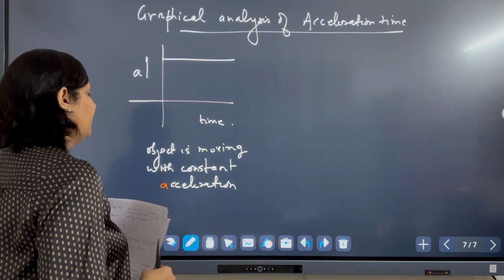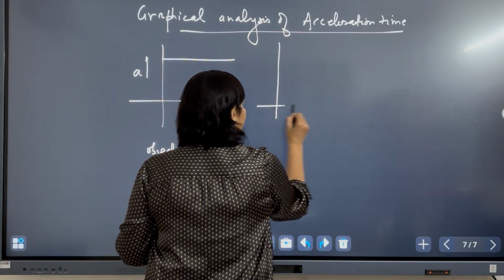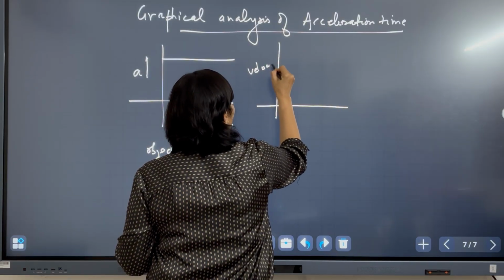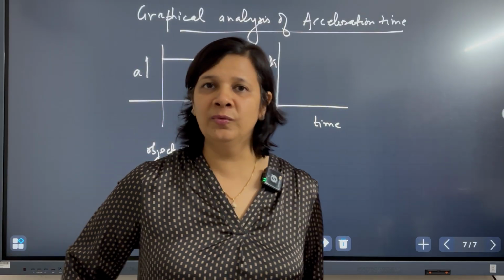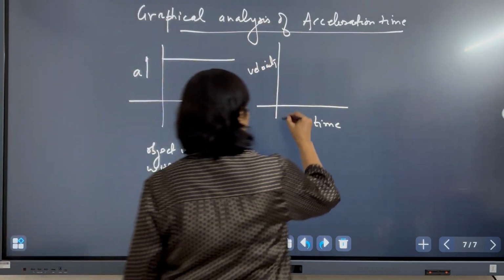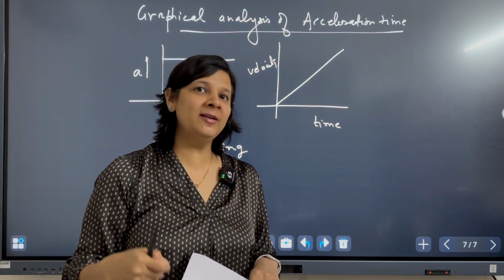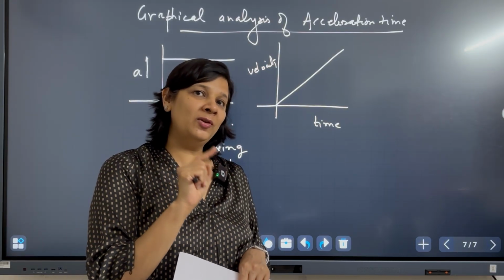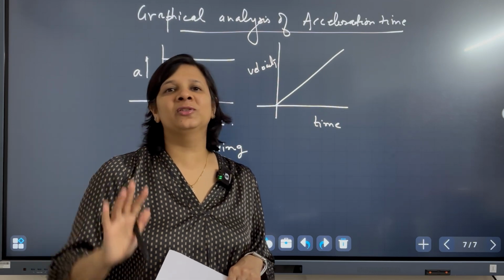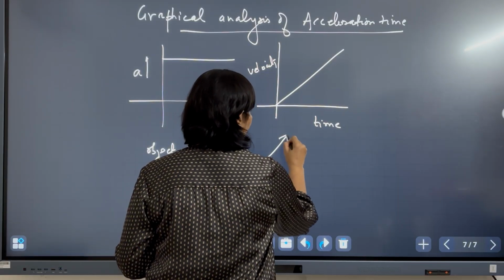Now let us see one more thing. With the same information from the acceleration time graph for an object moving with constant acceleration, if I want to draw the velocity time graph, how will the graph look? The graph will be like this. Here the velocity is changing at a constant rate. And what is the rate of change of velocity? Acceleration. So the rate of change of velocity is constant or acceleration is constant. Both are the same thing. So this is also an object moving with constant acceleration.